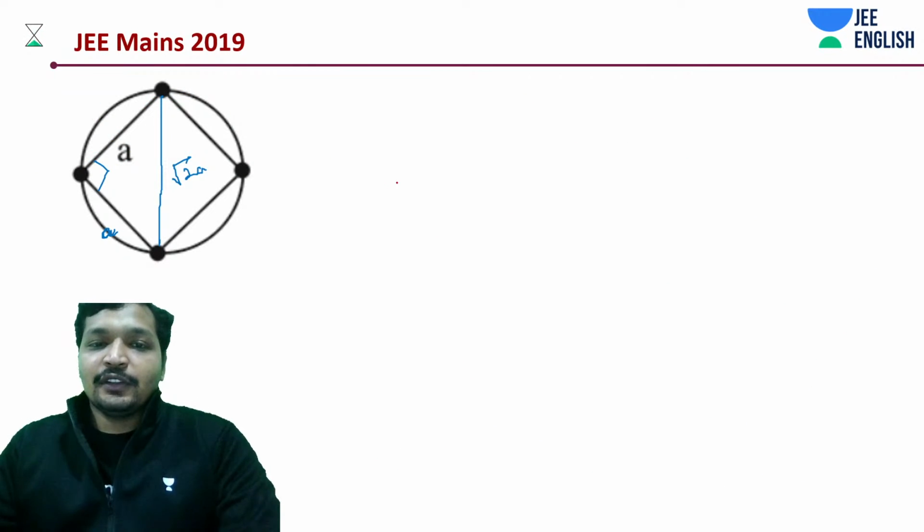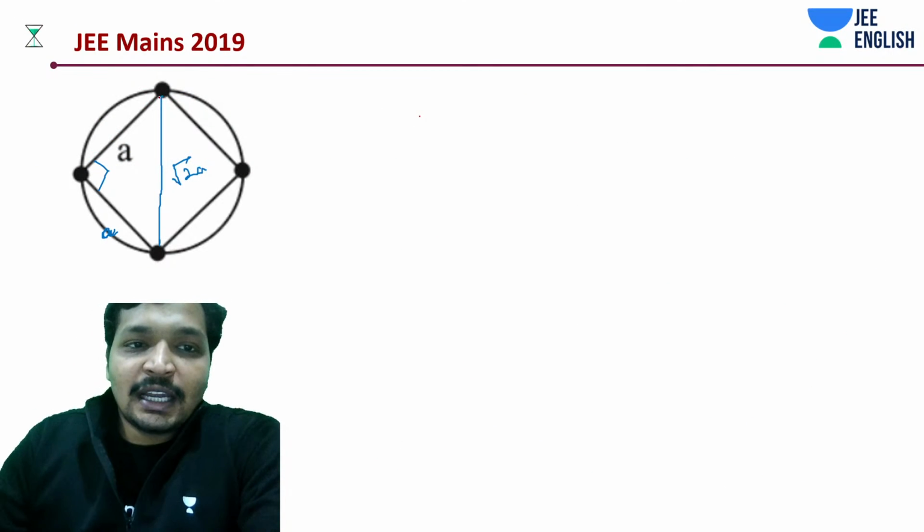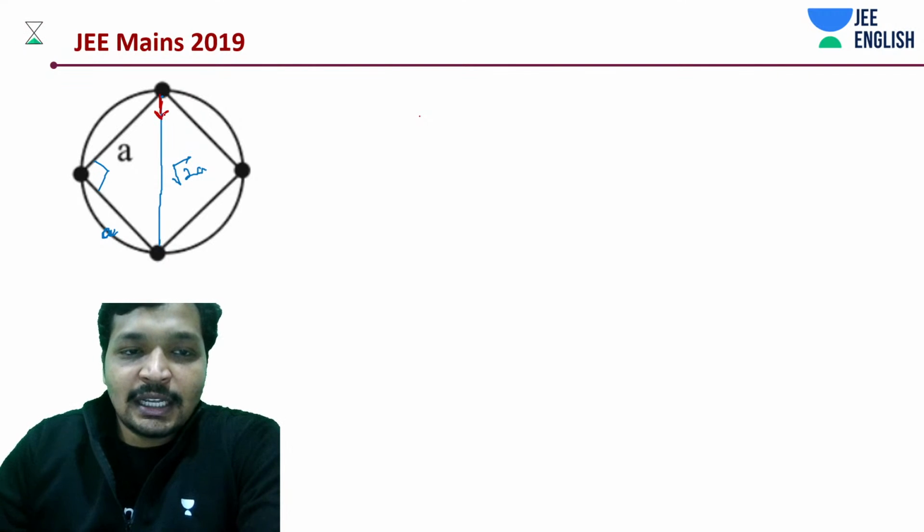First of all, let's write down the force equation again. Force acting on this particle along this direction, F net, this value is how much?